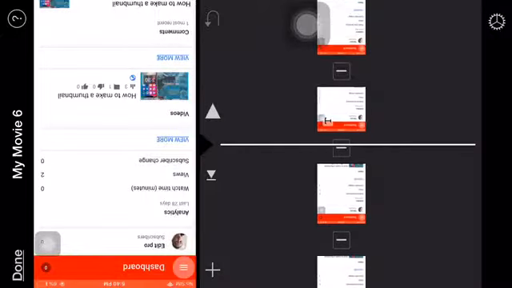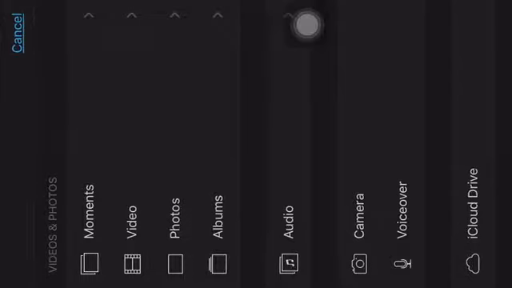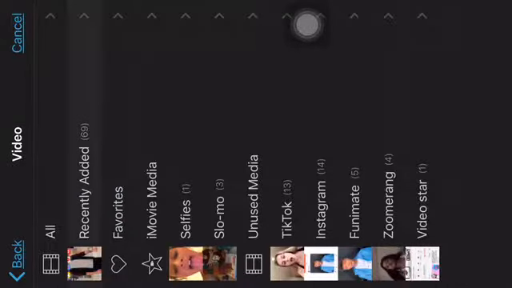Then you're going to click the little plus on the clip. So there's all these clips, but when you're on the clip that you want the sound effect, click that little plus. Then click video. Then you're going to go to recently added videos, and you're going to get the sound effect that you're using, and you want to clip it.